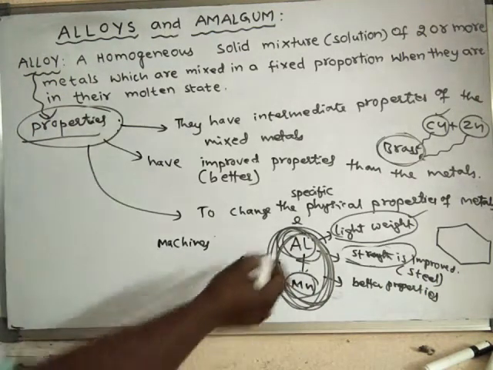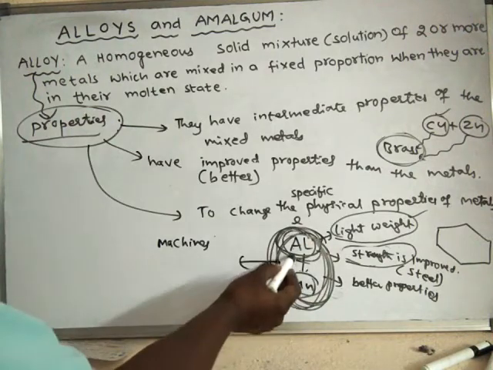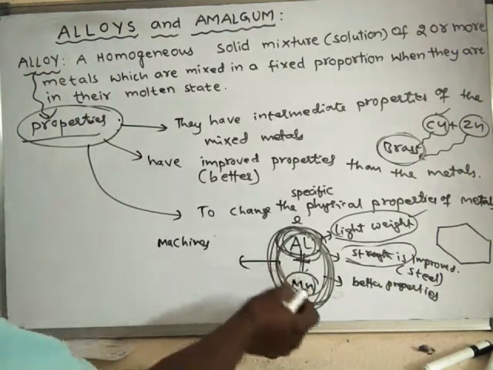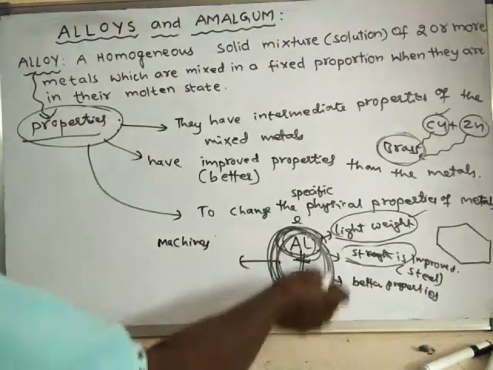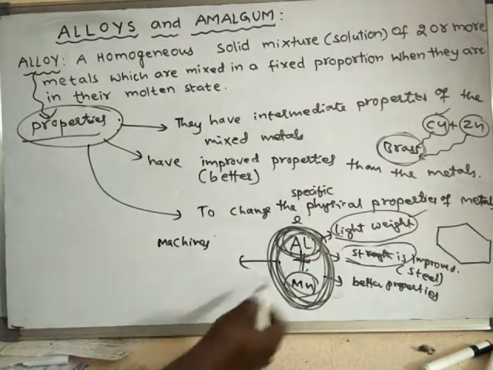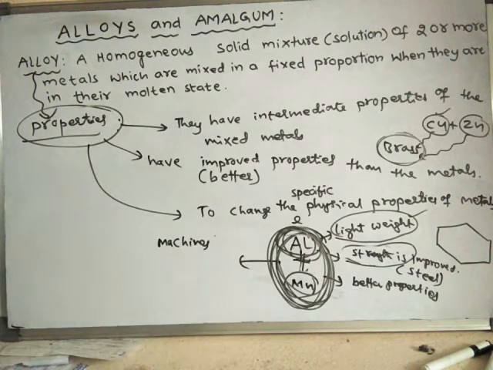So only aluminium cannot be used, but when aluminium is mixed with manganese or some other metals, it becomes stronger, and that can be used to make machines or machinery parts. Like this, alloying will improve the specific properties of the metals.